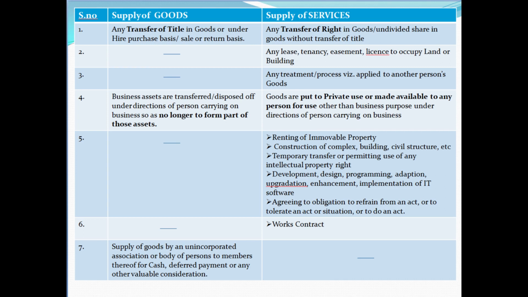The fifth one is all supply of services. They are like renting of immovable property like college buildings, etc., and construction of buildings, complex, civil structures, etc.